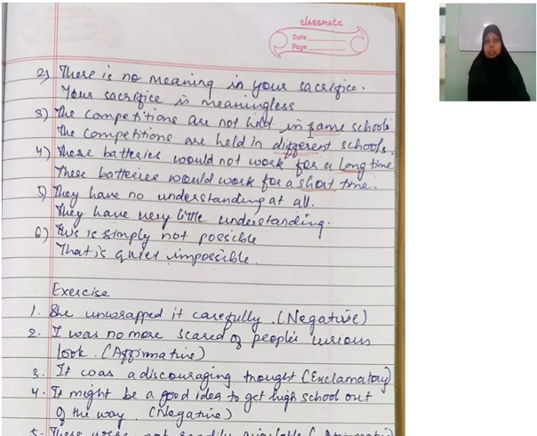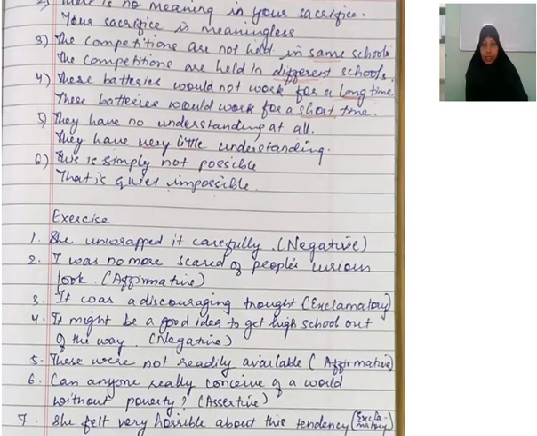The competitions are not held in the same school. The competitions are held in different schools. These batteries would not work for a long time. These batteries would work for a short time. They have no understanding at all. They have very little understanding. This is simply not possible. This is quite impossible. You have to just use the opposite of that and you have to remove no, not, never from the sentence.